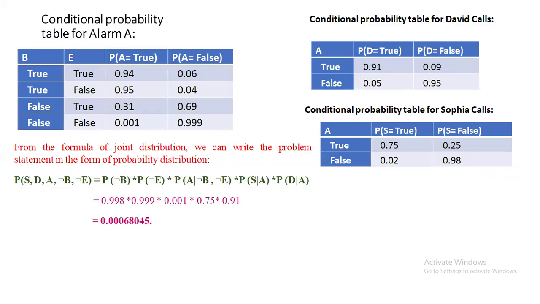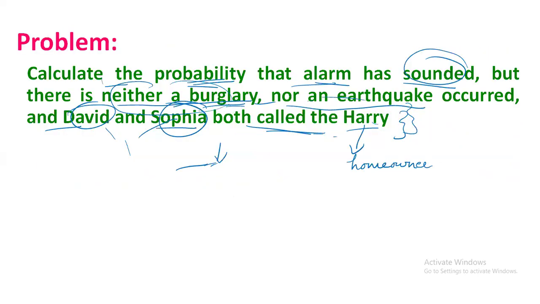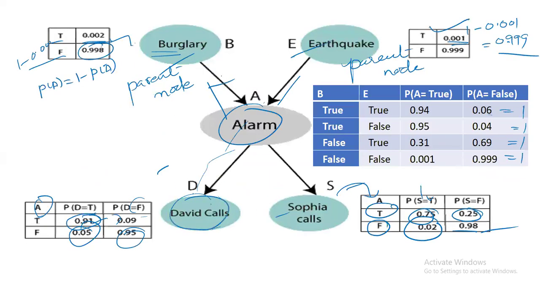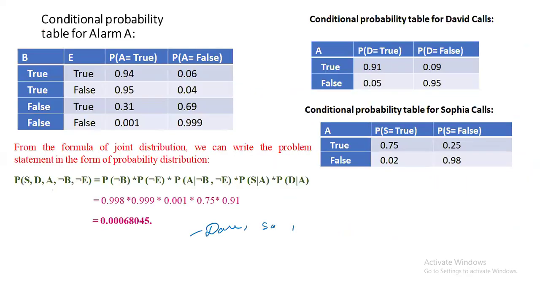So this table is given. What is the problem? David or Sophia may call. What is the condition here? Neither burglary nor an earthquake, which means both are not happening. For that we have to write the answer. In this problem, Sophia and David call if the alarm is sounded, but what is given is no burglary and no earthquake had happened.